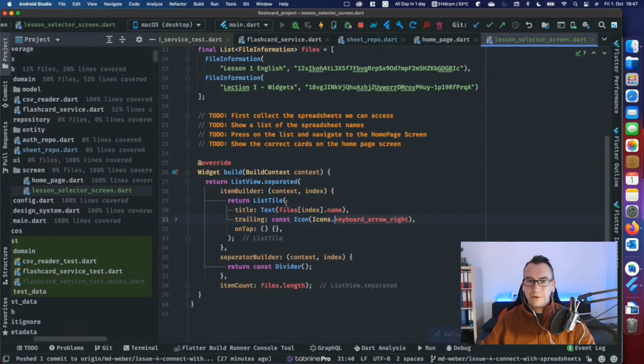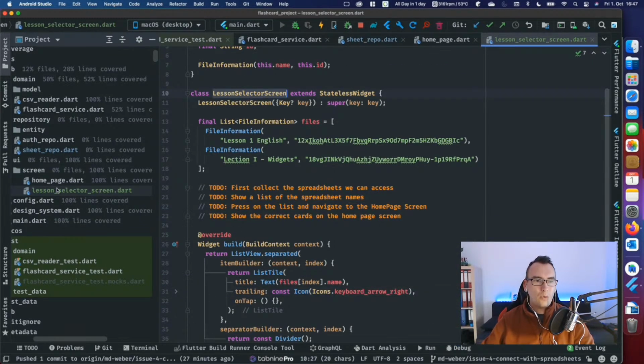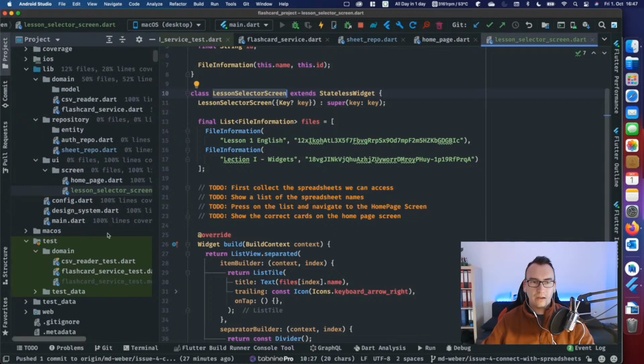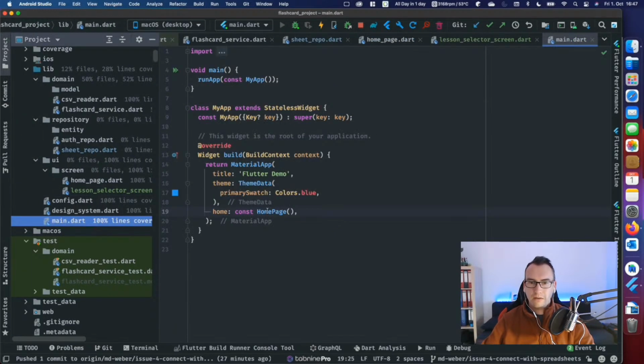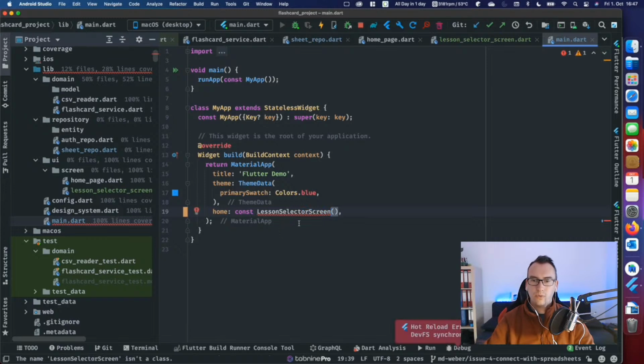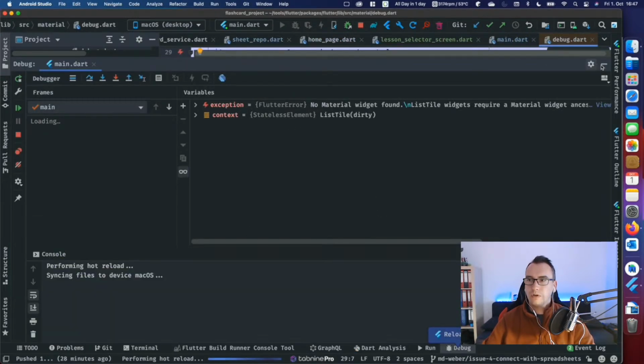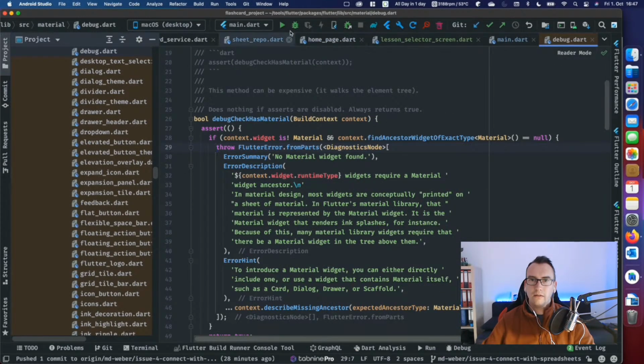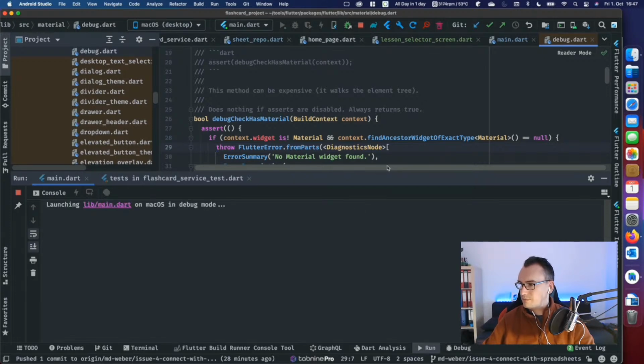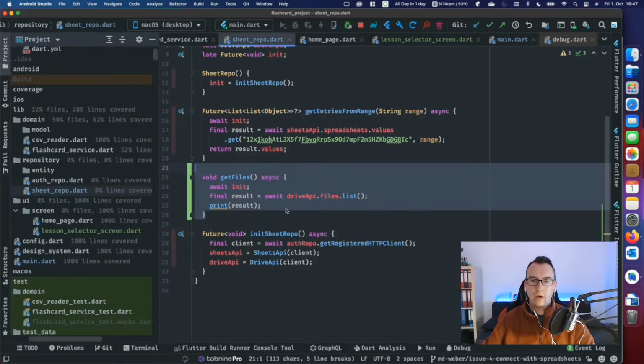Good. So at the moment we cannot see it because we always navigate to the home page in the beginning. So let's head over to the main.dart and replace our home page with the new selector. So it's not a const anymore. So hot reload will fail at some parts. Restart. And let's see where we come to.